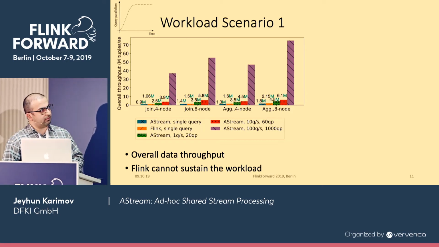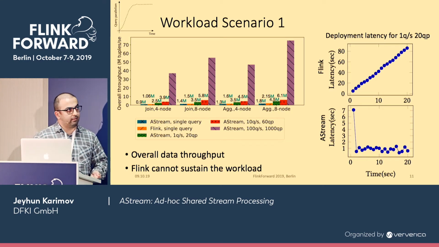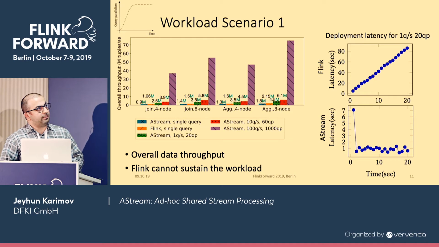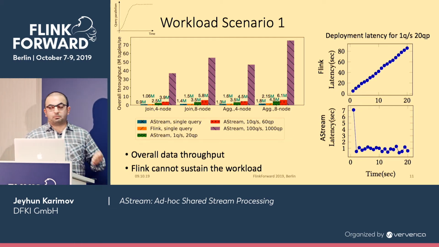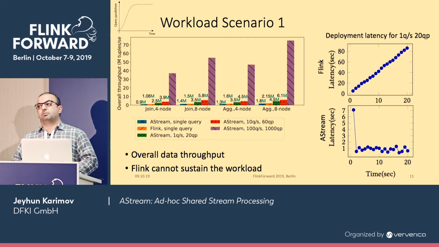Another point is that deployment latency for Flink is really high. For example, if we submit 1 query per second up to 20 queries, the query deployment latency will increase for each subsequent query, while in our solution it stays in the order of milliseconds.